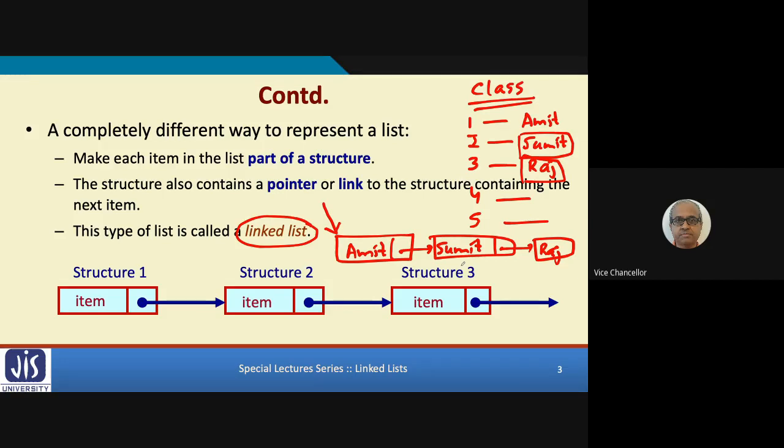So you see, in this way of storing the information, we are not storing everything in one place. Rather, we are providing some kind of a link or a pointer. See, Amit has a pointer to Sumit, Sumit has a pointer to Raj, Raj has a pointer to the fourth student, and so on. This is the basic concept behind a linked list.